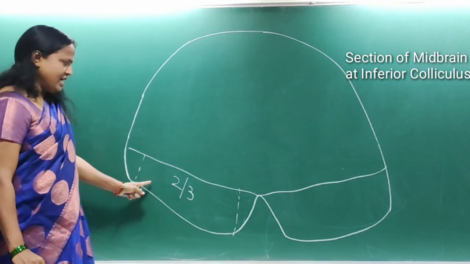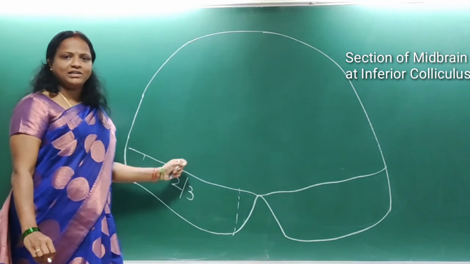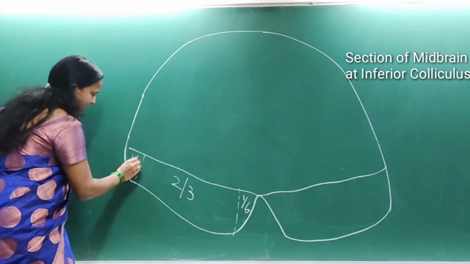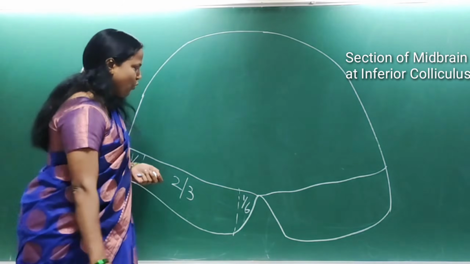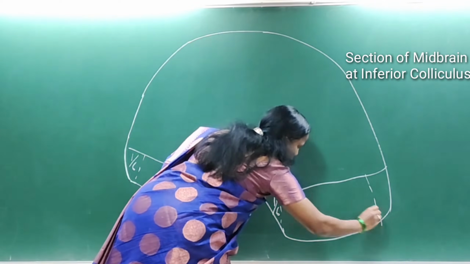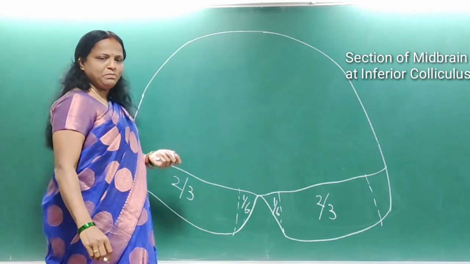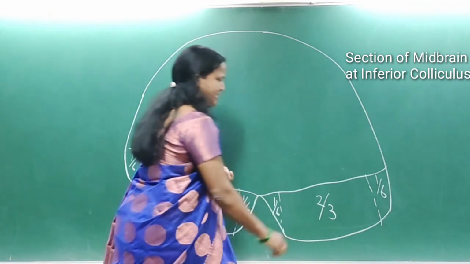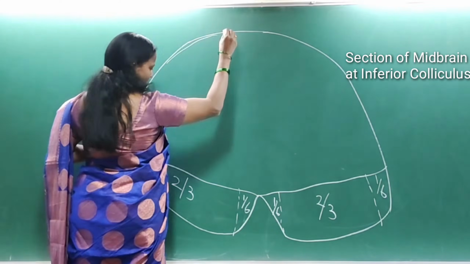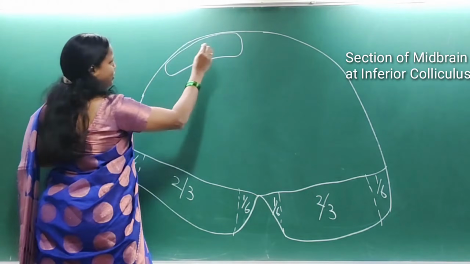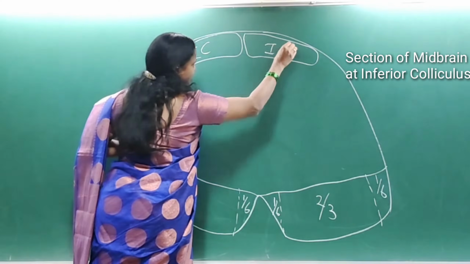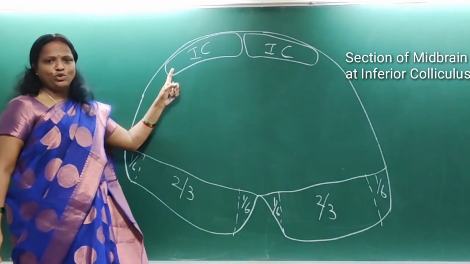The remaining 1/3 is divided into medial 1/6 and lateral 1/6. Medial 1/6 contains the frontopontine fibers and lateral 1/6 contains the temporopontine fibers. So medial 1/6 frontopontine fibers, intermediate 2/3 corticospinal fibers and lateral 1/6 temporopontine fibers. And most posteriorly is the area of the colliculus. As this section is at the level of the inferior colliculus, this is the inferior colliculus.